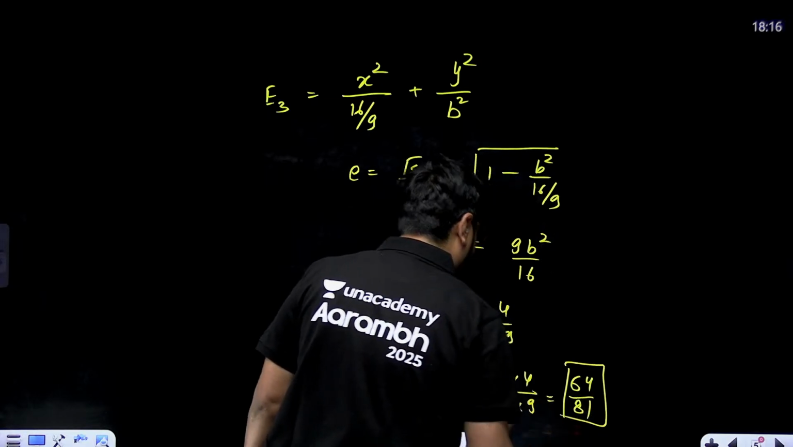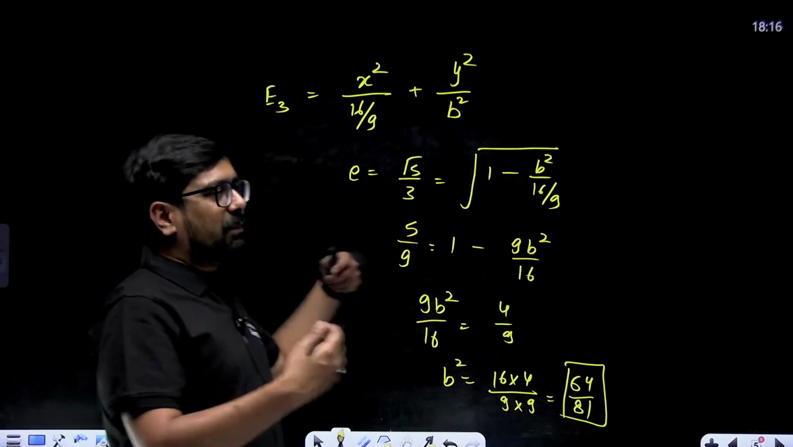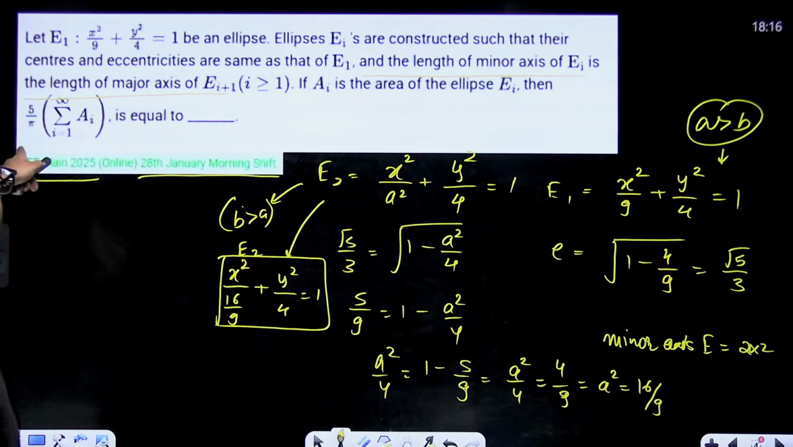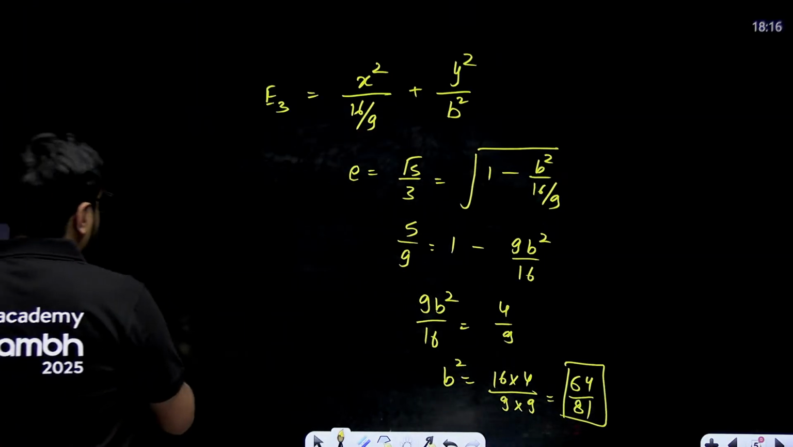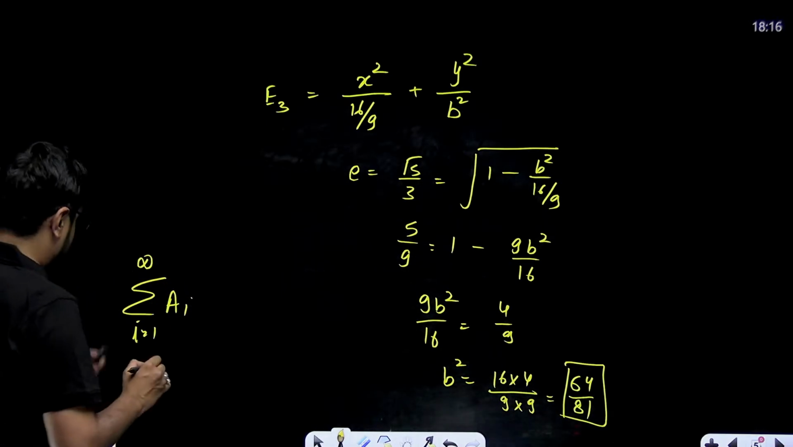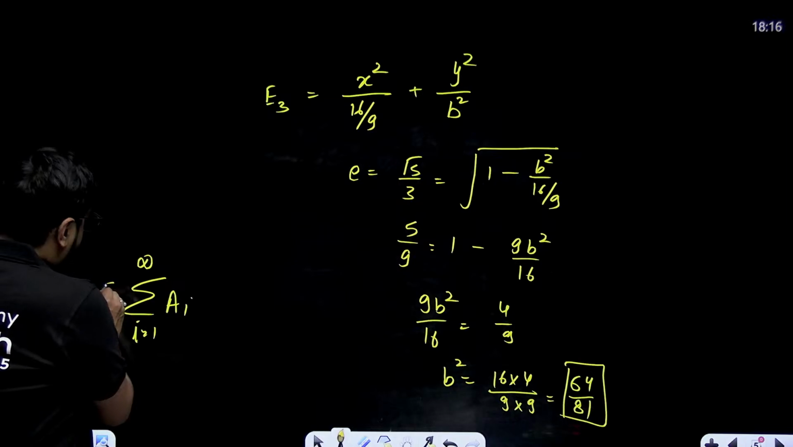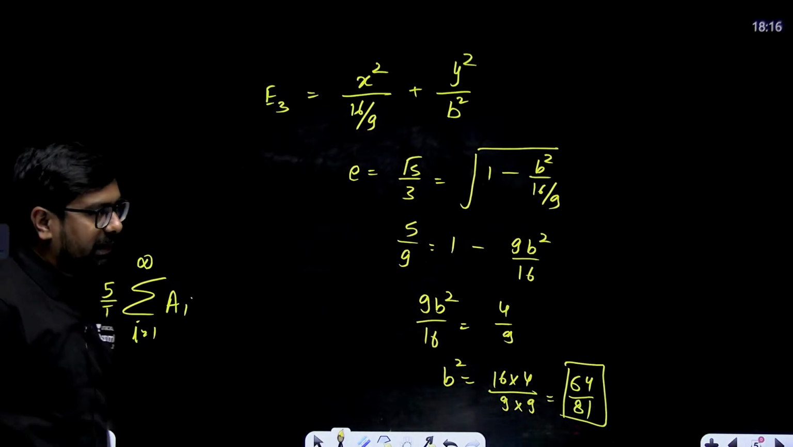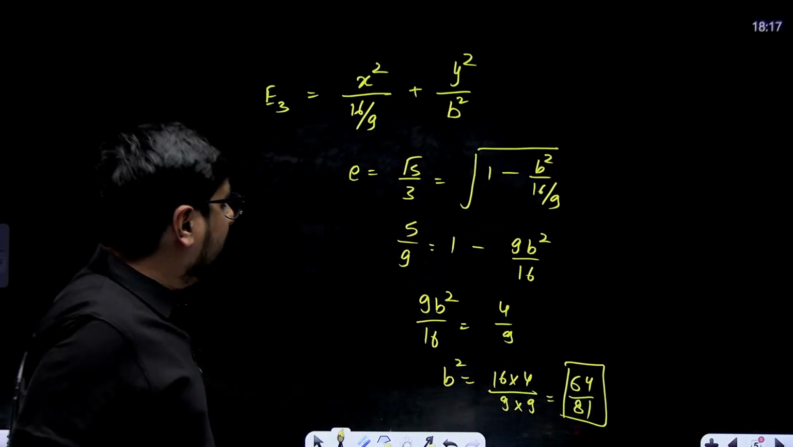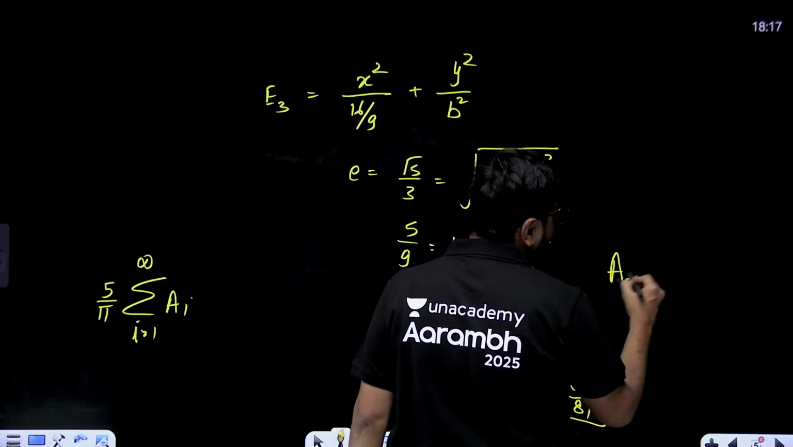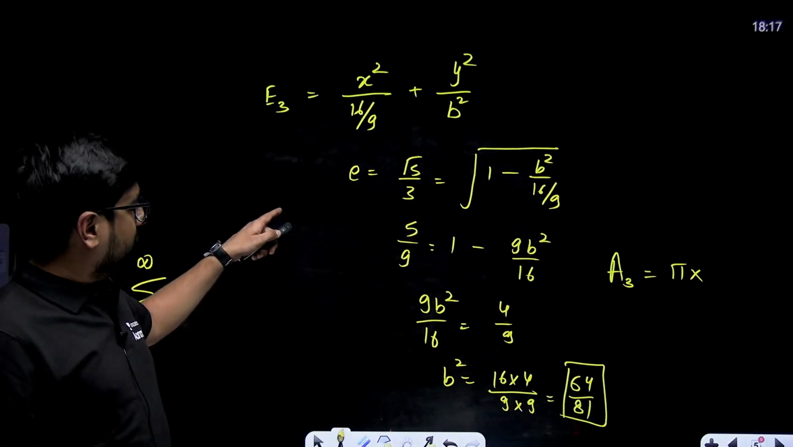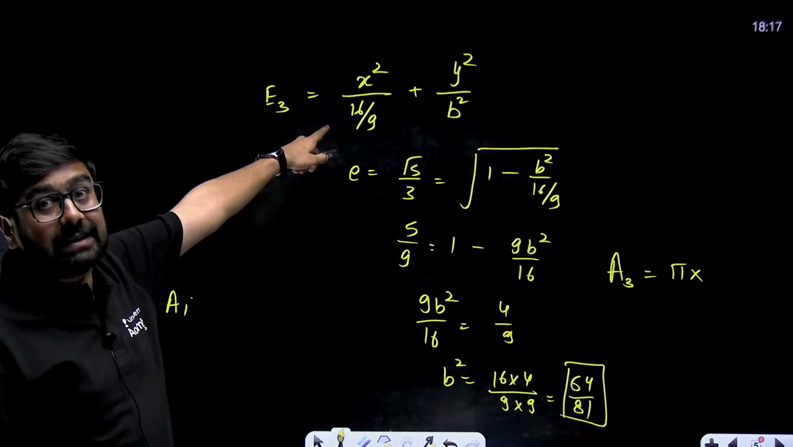Alright. Now obviously we cannot keep on finding E4, E5. We have to make a pattern. What did they ask? Sum of areas they are asking. Sum of A_i, where i is equal to 1 to infinity, and they have multiplied it by 5 pi. This is what we need to find. So area of E3, E1 and E2. Area of E3, A3, will be equal to what? Pi into A into B. What is your A over here? A is 16 by 9, 4 by 3.